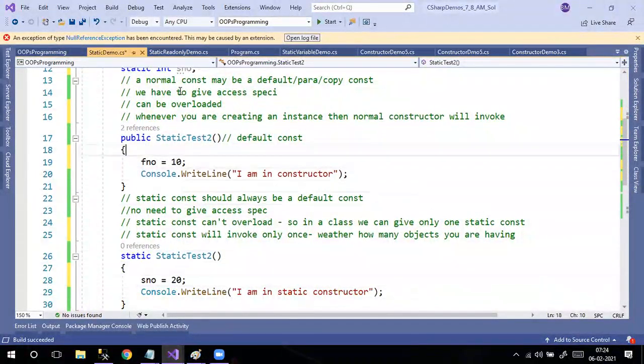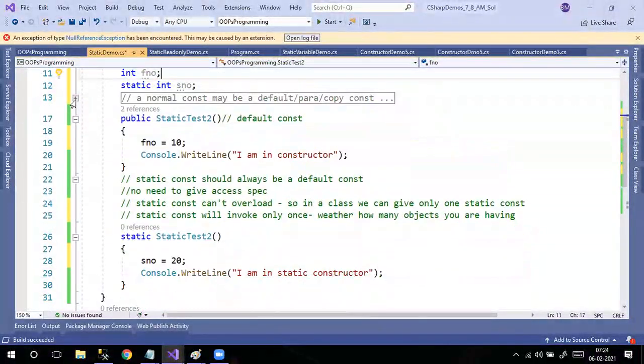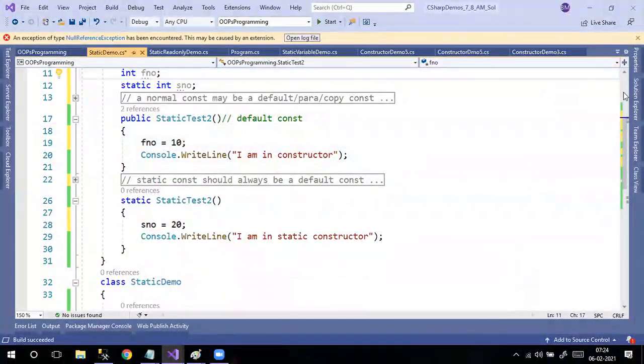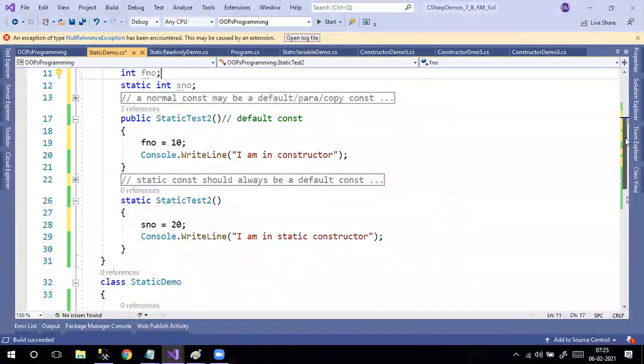So any questions, please ask. Sindhu: If I wanted to print only the static variable, even though the default constructor is there, is that possible? You want to print only the static variable, right?